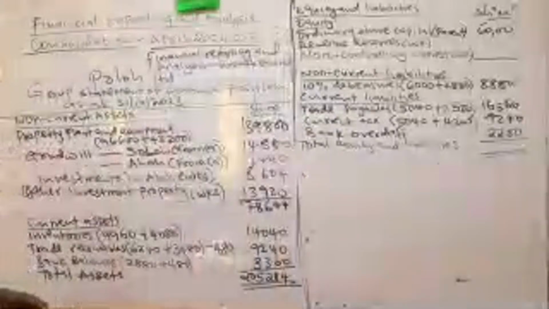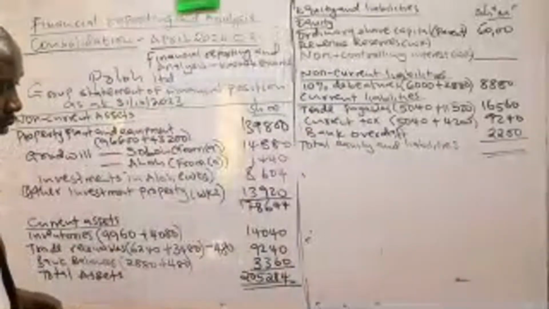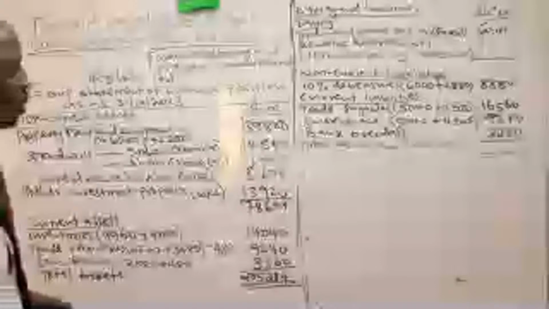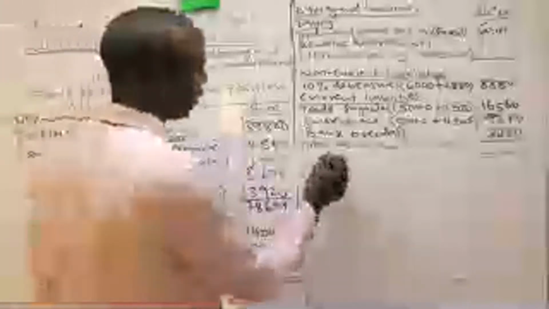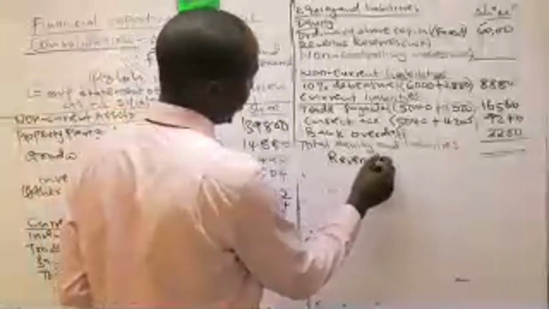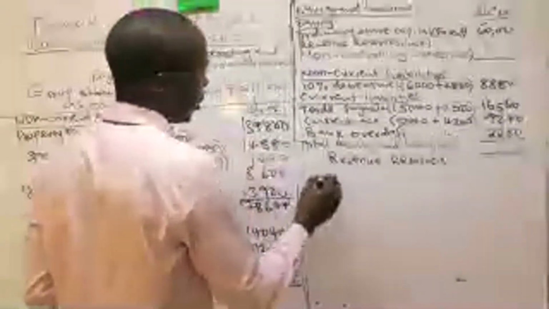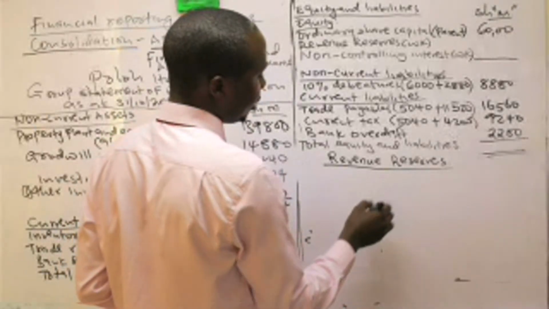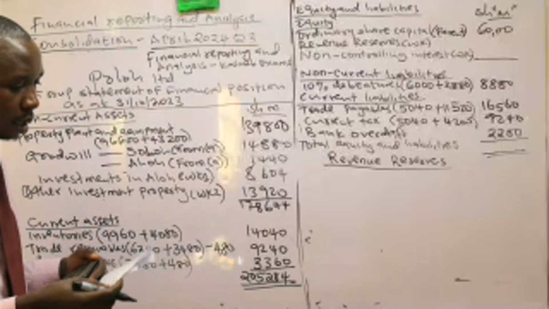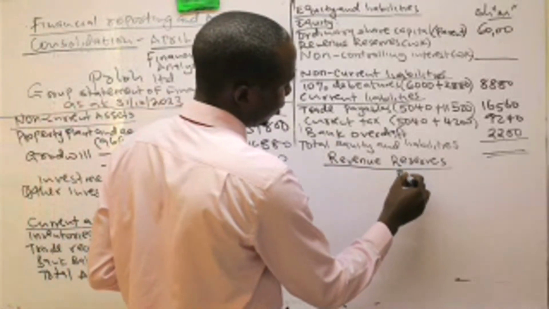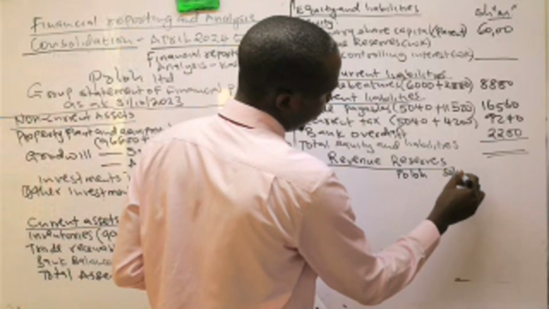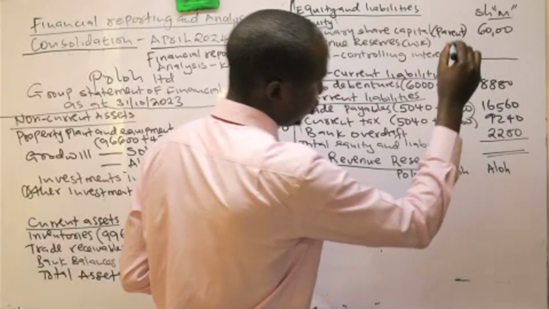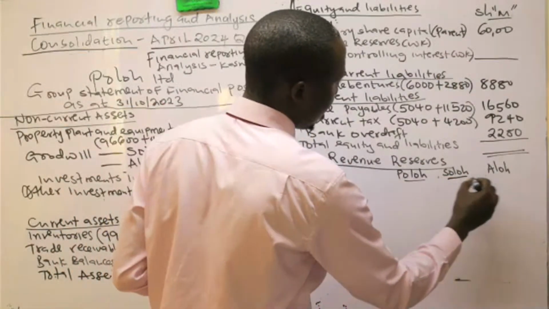Before we get total equity and liabilities, remember we have two workings to be done. We have the working for NCI and we have the working for revenue reserve. So I can start with the working for revenue reserve. These are retained, the same as retained profit. So we have 3 entities. Here we have Poro, Soro, and Allo.